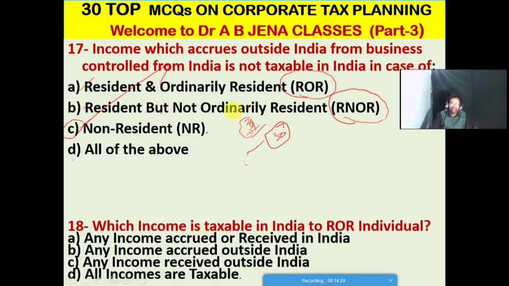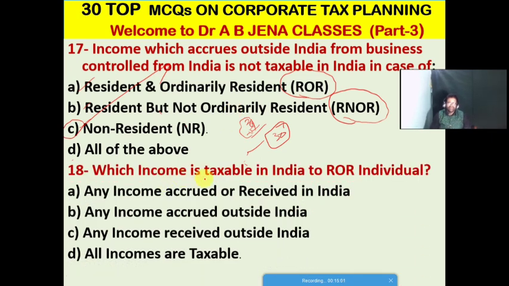So next one MCQ, which income is taxable in India to ROR individual? So that is the resident, ROR, resident and ordinarily resident. A. It's any income accrued or received in India. B. It's any income accrued outside India. C. It's any income received outside India. D. It's all incomes are taxable. Friends, so D is the right option for this MCQ.